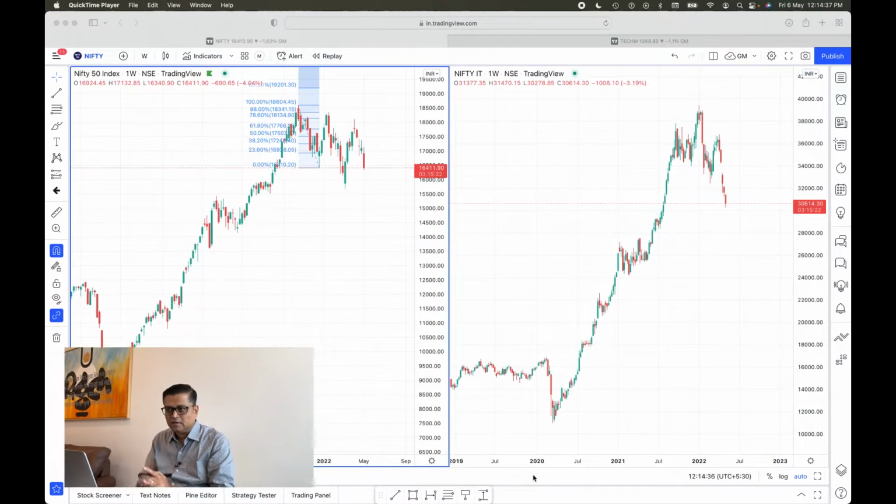Over to the charts. For Nifty 50 we have a weekly chart, and we also have a weekly chart for the Nifty IT index. Initially, when we saw oil and gas, the sector was overall an outperformer compared to Nifty, and Bank Nifty was consistently an underperformer compared to Nifty. But here, Nifty IT is a mixed bag. So what do I mean by mixed bag?